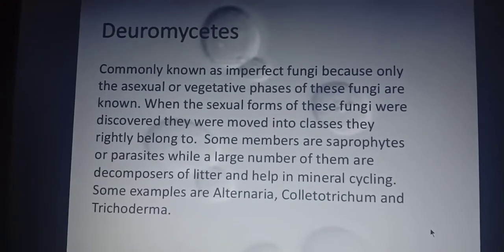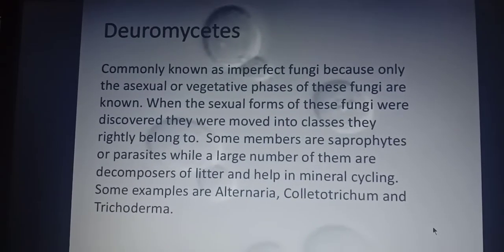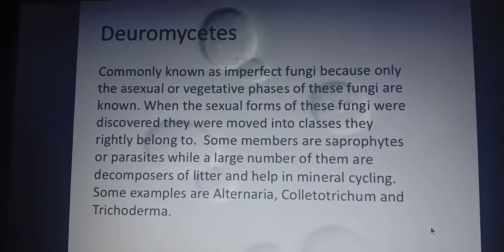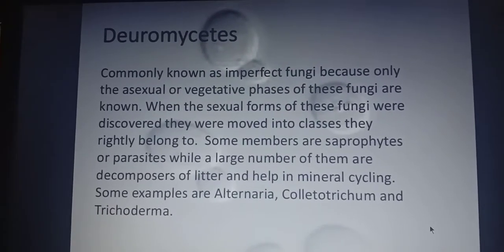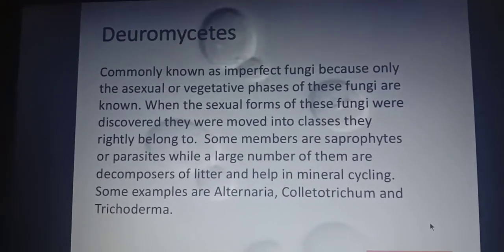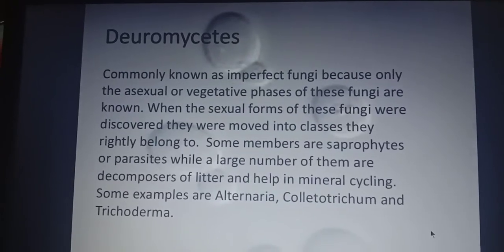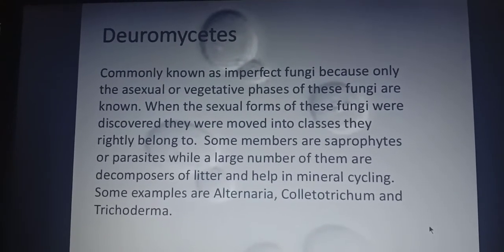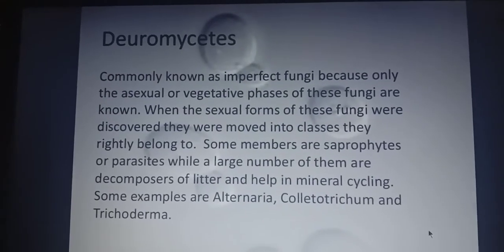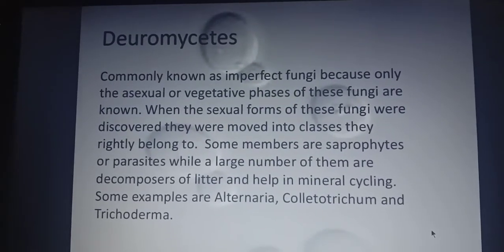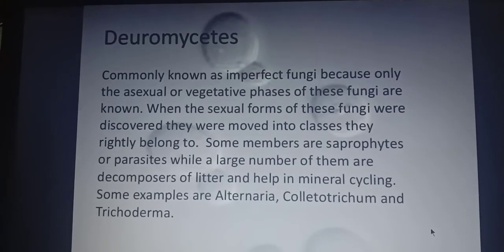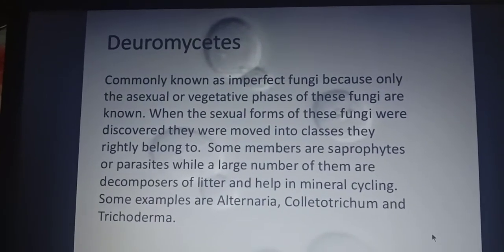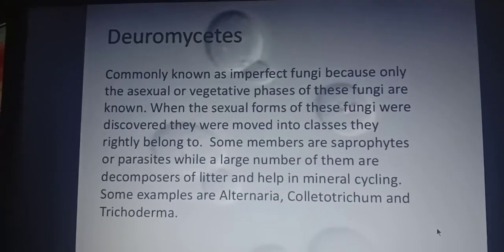ड्यूट्रोमाइसीट्स के जितने भी फंगस होते हैं they are mostly saprophytic in nature. They can be parasitic also, and a large number of them are decomposers which help in mineral cycling. ठीक है, examples are Alternaria, Colletotrichum and Trichoderma. So these are the 3 examples of the class deuteromycetes.